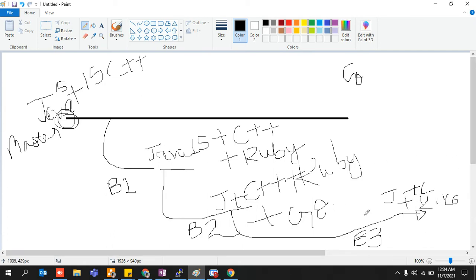All the contents remain when you create a new branch, until you add something new, like Ruby was added over here, Go was added over here, and Python is going to be added over here.